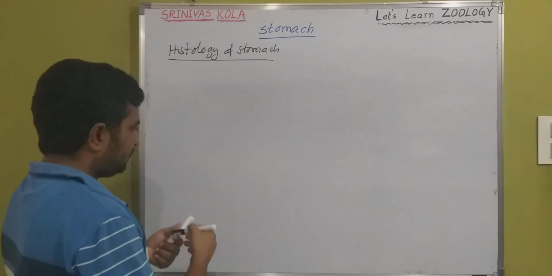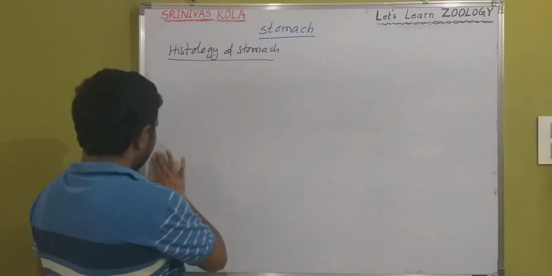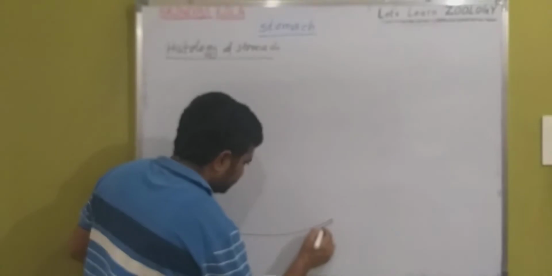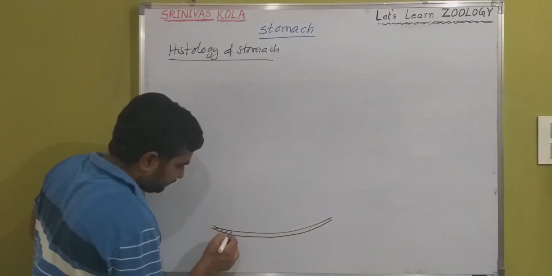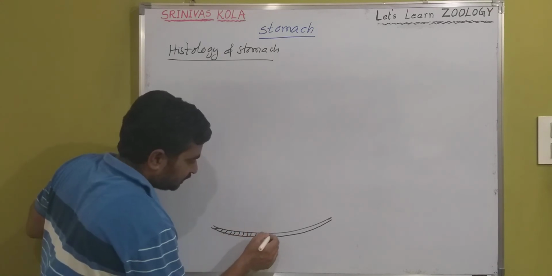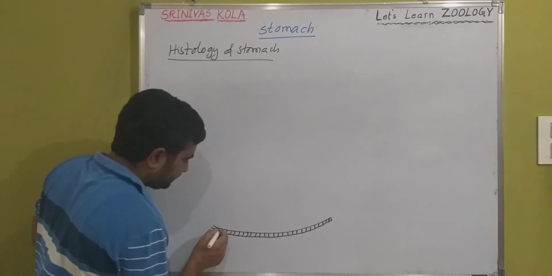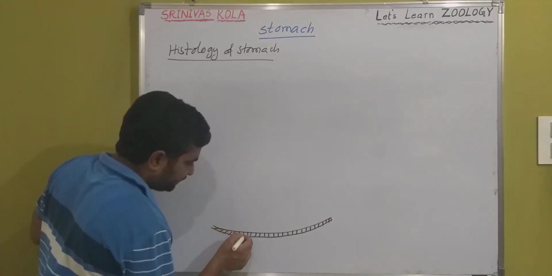So first, the outer layer. The outer layer is completely a serous layer. It is composed of simple squamous epithelial cells. That's why it is called the epithelial membrane or epithelial layer.